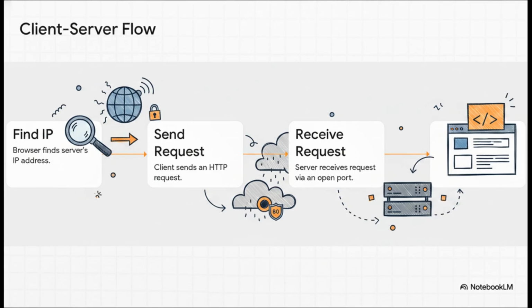Third, the server receives this request, usually coming in through a specific open door called a port, like TCP port 80. And finally, the server processes the request and sends an HTML file right back as a response. Your browser renders that file, and boom, you see the web page. It's just a continuous, high-speed loop of asking and receiving.